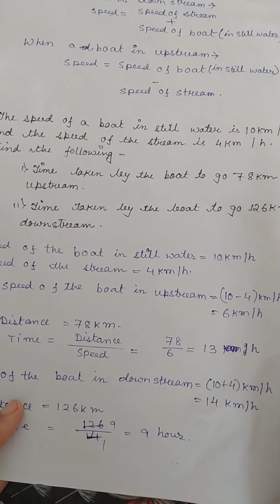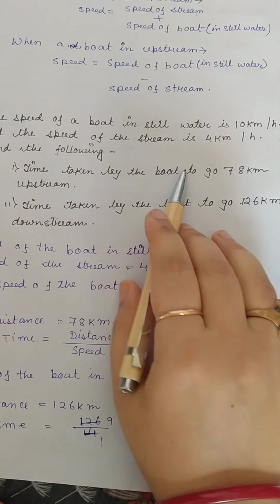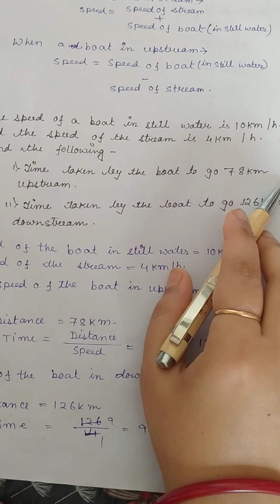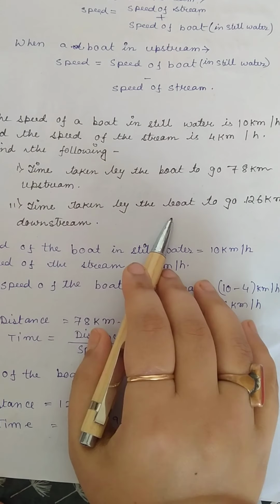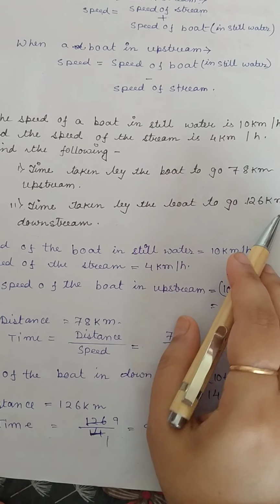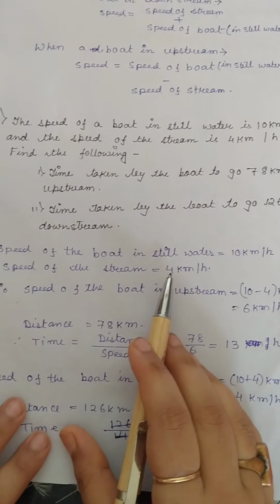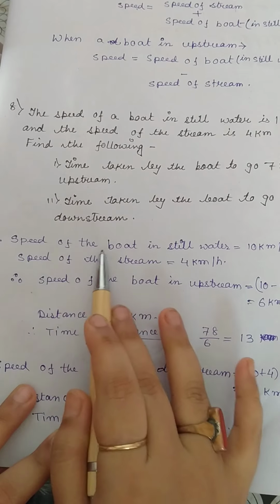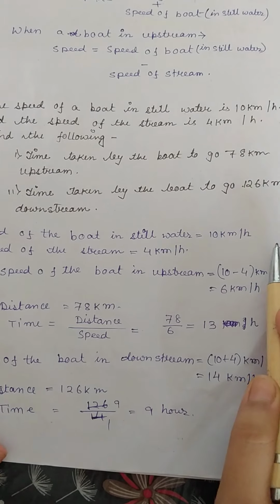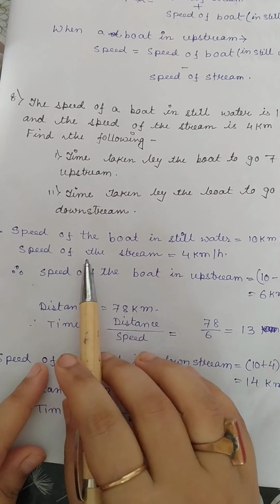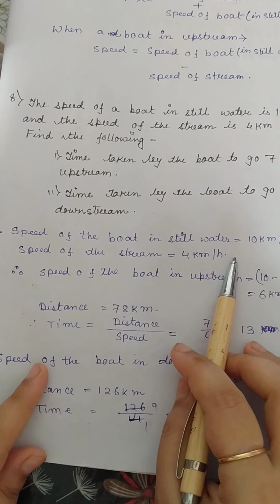Find the following. What are the things we need to find out? First, the time taken by the boat to go 78 kilometer upstream, and second, the time taken by the boat to go 126 kilometer downstream. So see, first take the data. What are the data given here? Speed of the boat in still water, 10 kilometer per hour. This is given. And speed of the stream, that is also given, 4 kilometer per hour.